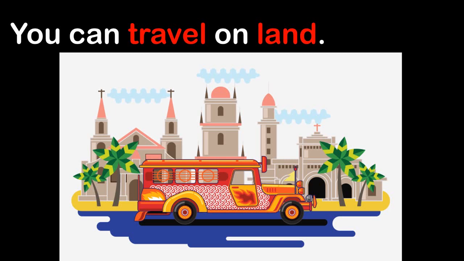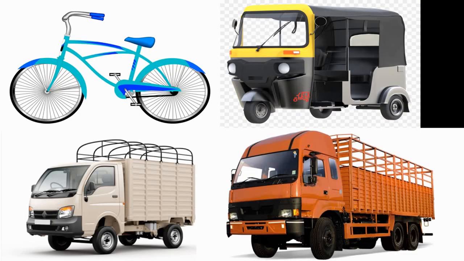Students, now I will explain you our today's topic, how to travel. You can travel on land. Some means of transport, for example, bicycle, auto rickshaw, scooter, bus, tempo, truck, move on land. Now I will show you pictures of bicycle, auto rickshaw, tempo and truck.